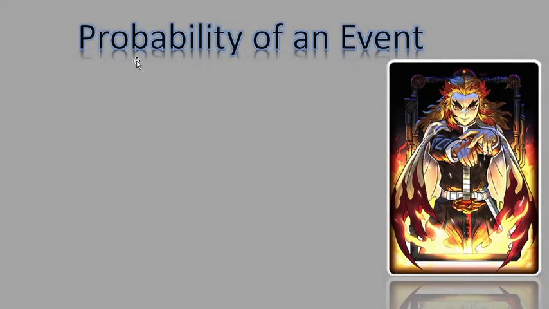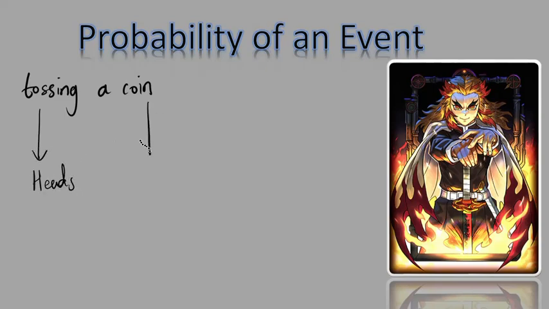Right, so now let's start with probability of an event. Now, what is probability? What do we refer to when we talk about probability? When we talk about probability, we are talking about the chances of something happening. For instance, let's say you are tossing a coin, right? When you're tossing a coin, there are two outcomes that are possible. Either you're going to get heads or you're going to get tails.